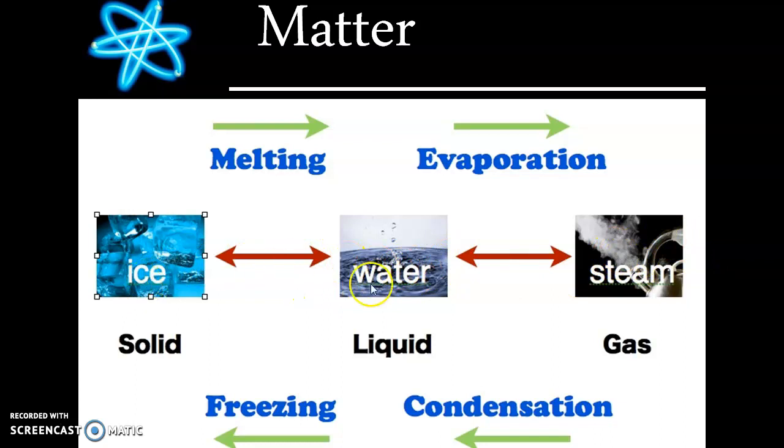To change a solid into a liquid, it's called melting. If you add temperature, if you increase the temperature, a solid becomes a liquid because it melts. A solid melts into a liquid. And if I continue heating it up, liquid evaporates into steam, into gas, okay? And the other way around, if I take a gas and I cool it down, this process is called condensation. And from liquid, sorry, to solid, it's freezing, okay? So let's move on.